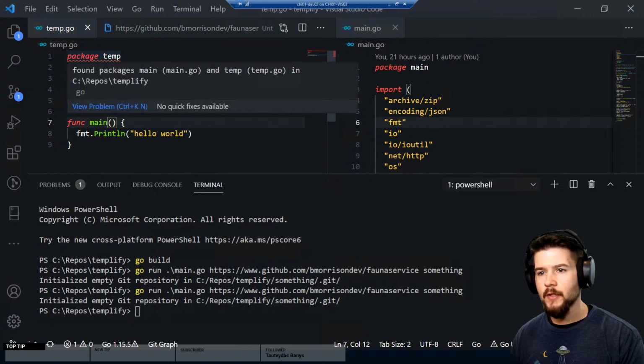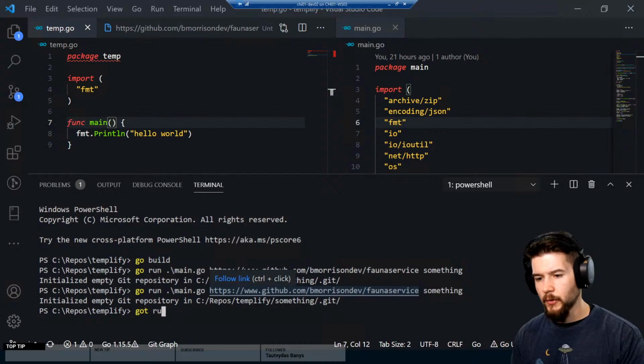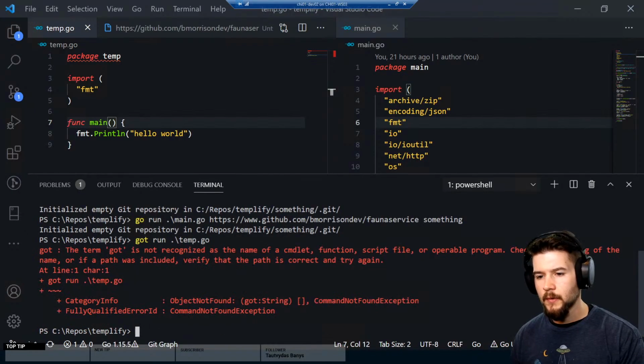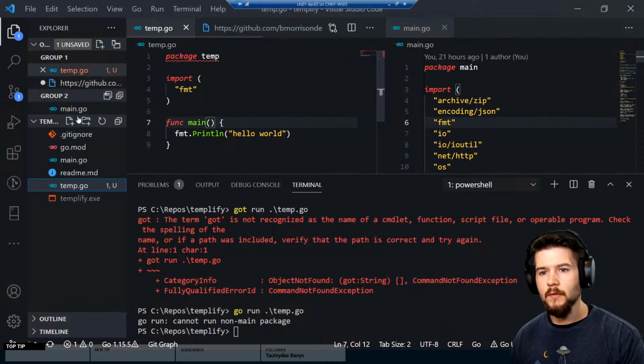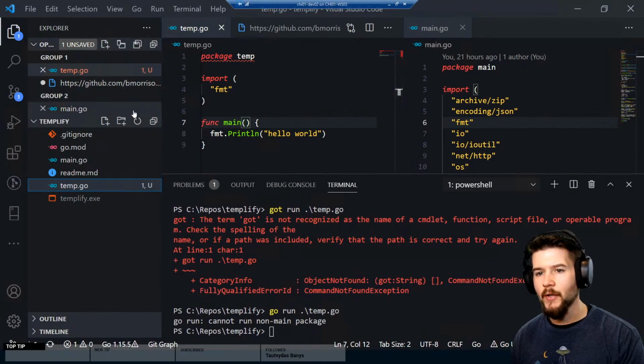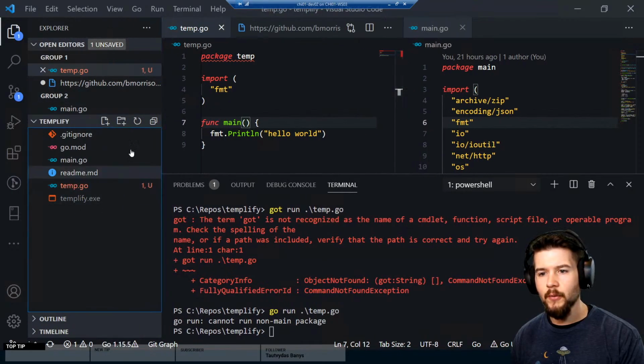Found packages in. I don't know. Let's see if this is going to work. Go run temp. Go run temp. Cannot run non-main package. Okay, so it doesn't seem to like that, and I don't know why. This is one of those little nuances with Go that I'm kind of unfamiliar with.